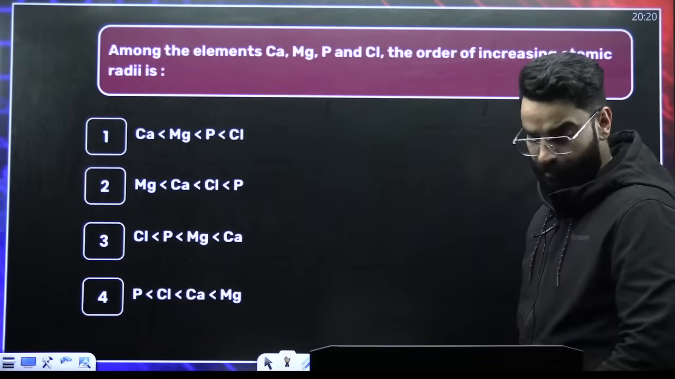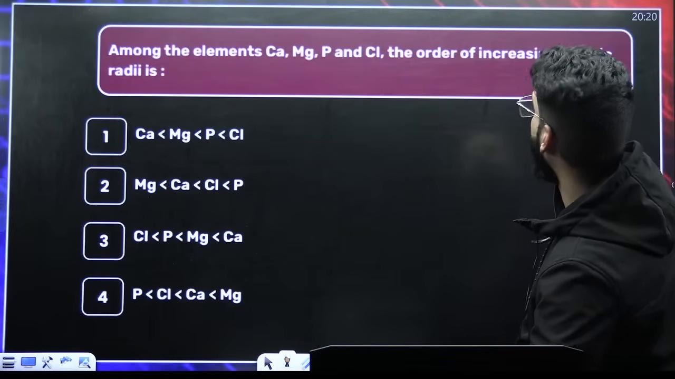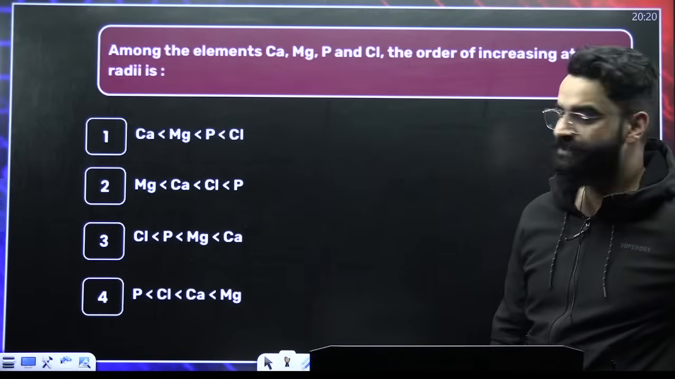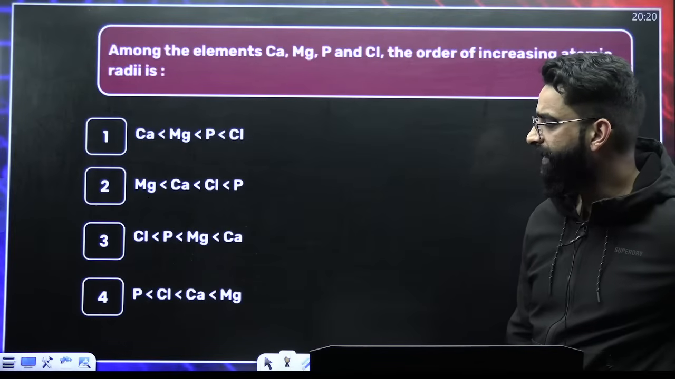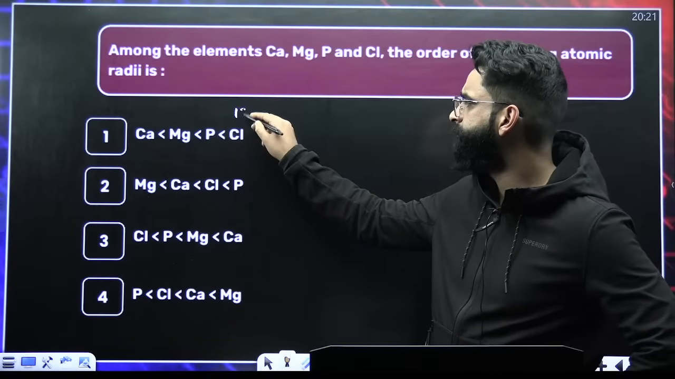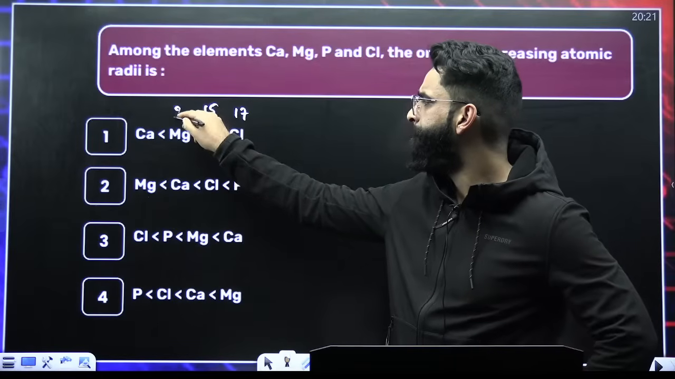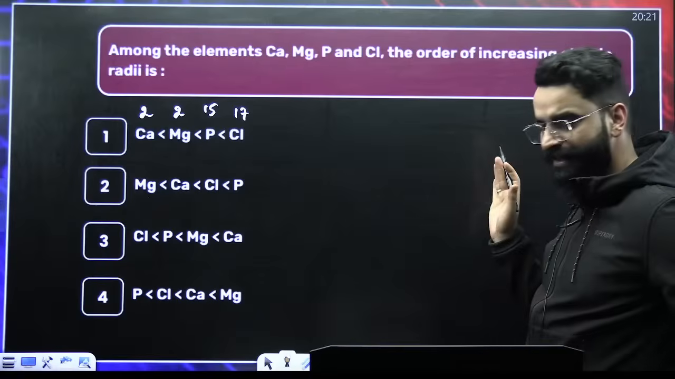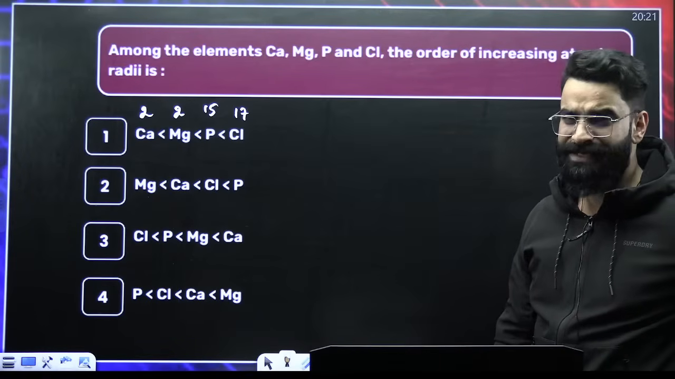Tell me the answer of this particular one. Among the following elements, calcium, magnesium, phosphorus, and chlorine, what is the order of increasing atomic radius? Quickly, guys. Chlorine is a group 17 element, phosphorus is group 15, magnesium is group 2, and calcium is also group 2. When you move from left to right in the periodic table, size decreases.